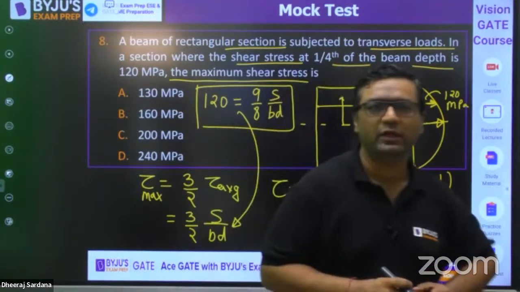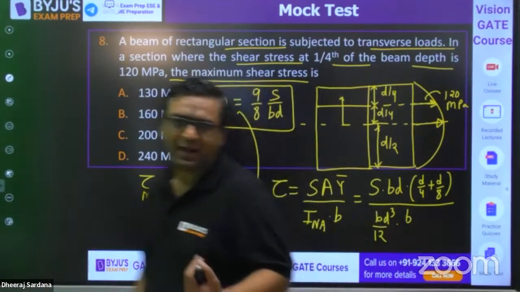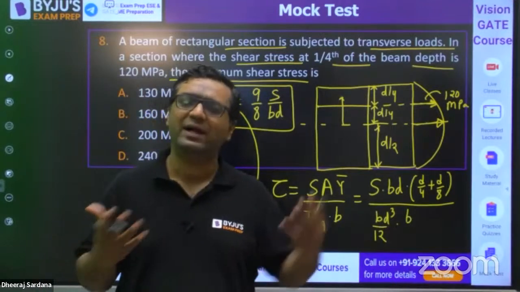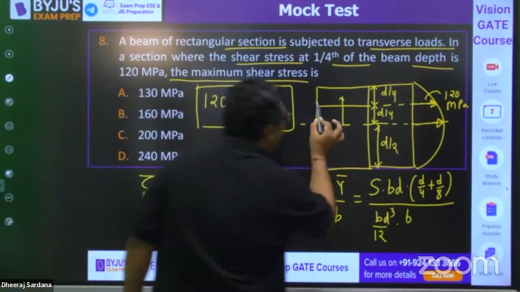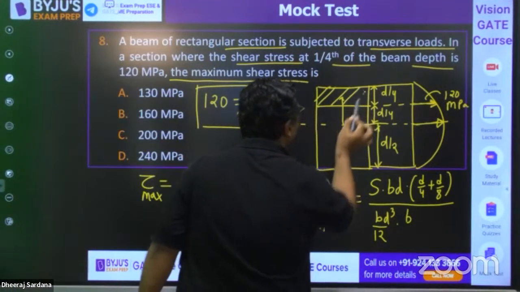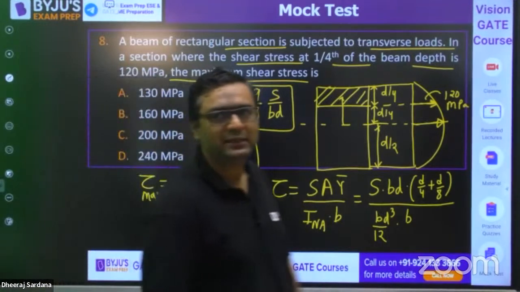Let us see how many of you give the right answer. This is a new type of question because till now they were giving the whole cross section, you find the average, then you find the maximum. This time they have given you stress at a particular fiber. That is the beauty of this. So just solve it, guys.